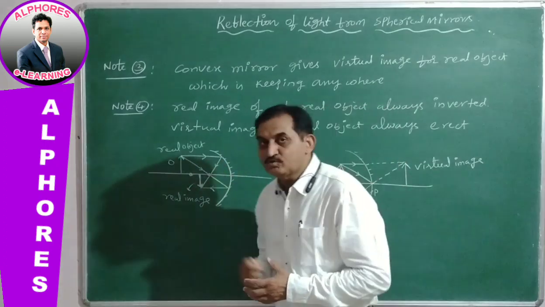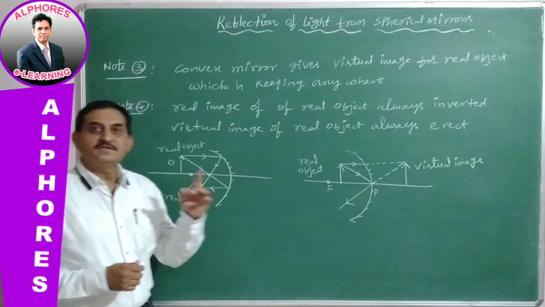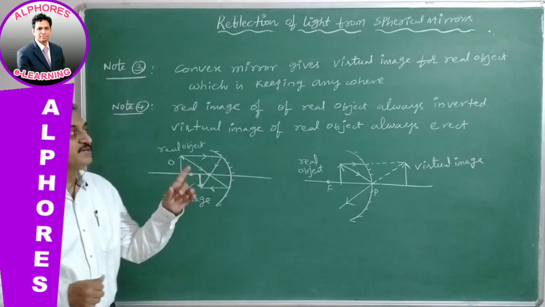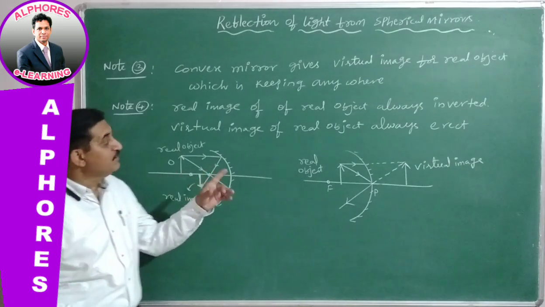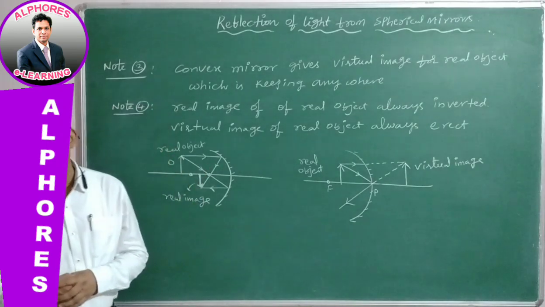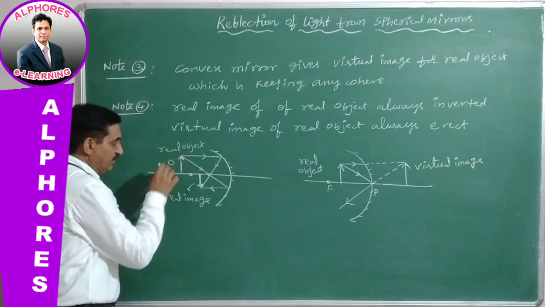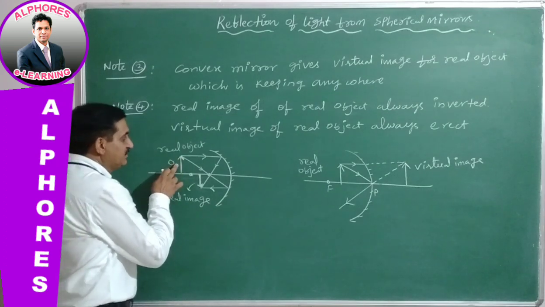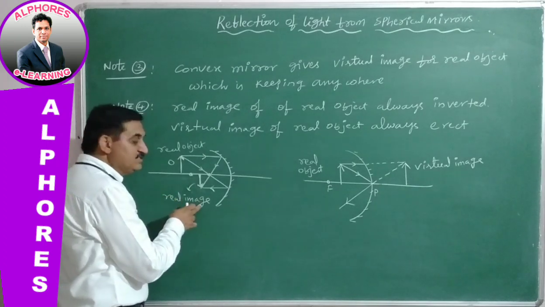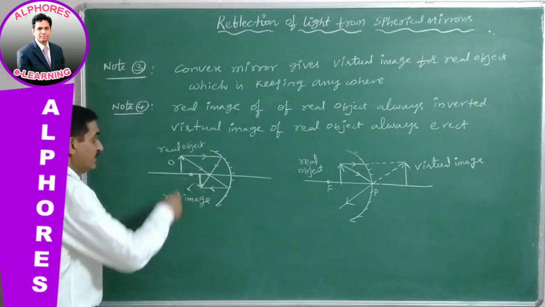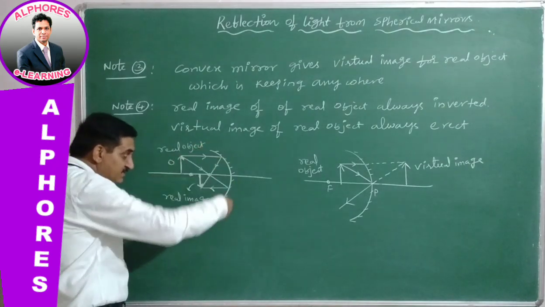Right, next, note 4. So real image of real object is always inverted, whereas virtual image of real object is always erect. We can see here the object is real. This is a real object. For the real object, its corresponding image formed is real. Of course, the real image is inverted. So that real image is inverted. Always real image is inverted in the case of spherical mirror.